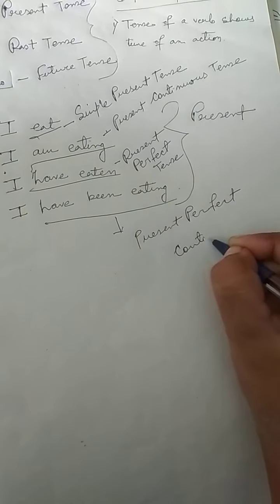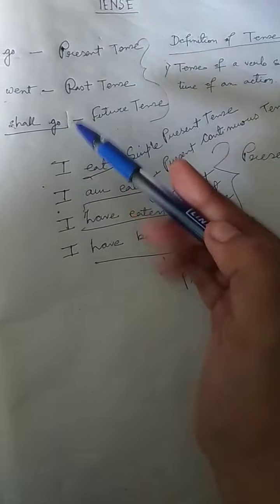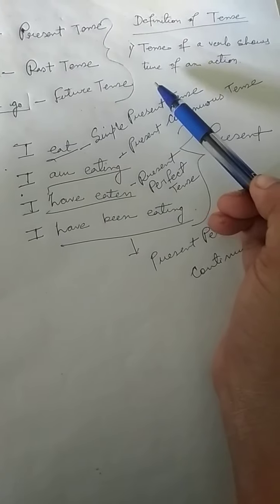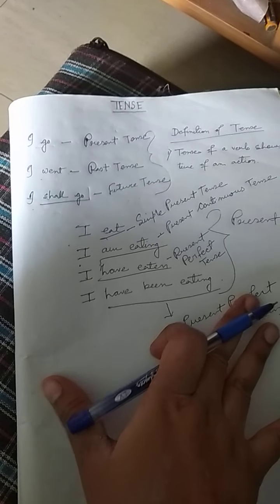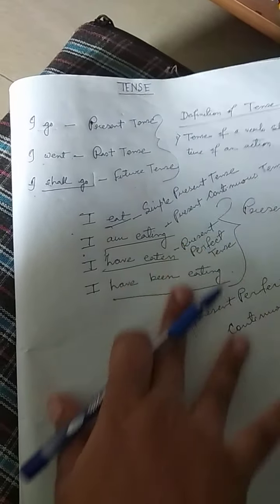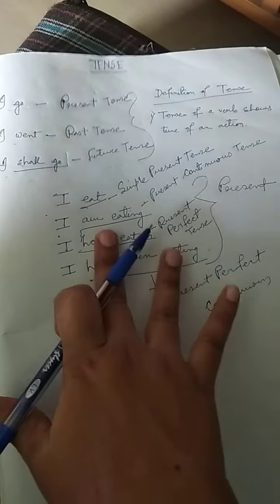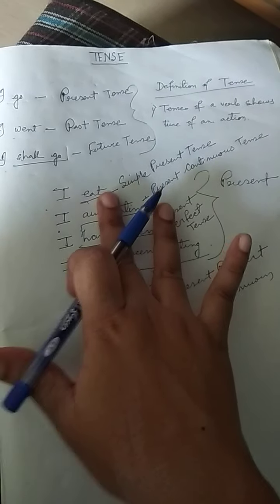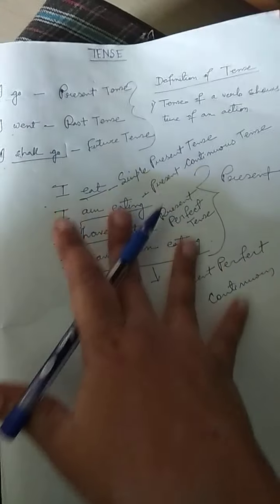Now notice one thing. Like I told you in the definition of tense, the tense of a verb shows time of an action. Here all the sentences refer to present time, but all the sentences are different. Each subtype also refers to the state of action. In the first, the action is simply mentioned, nothing else is said.